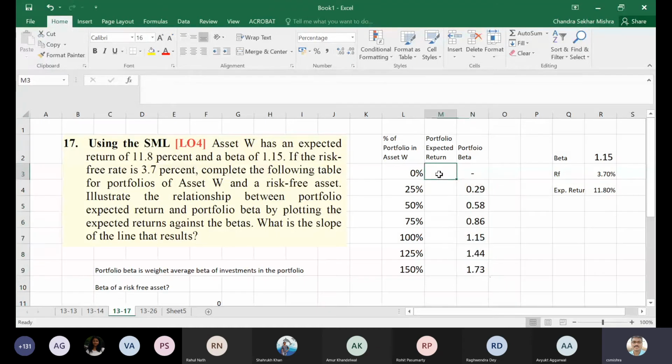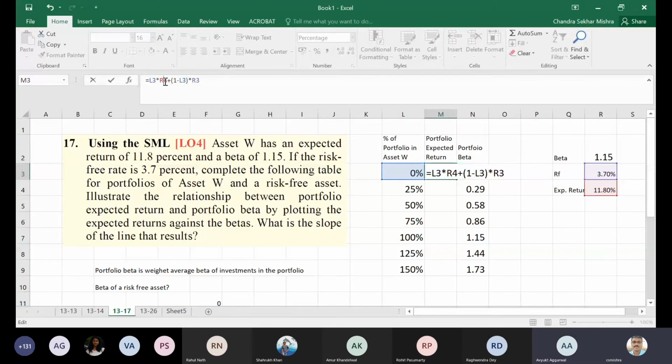What is my portfolio return then? How do I know that? This percentage into the return on this asset, 11.8, plus 1 minus this percentage, the investment in the risk-free asset, into RF. Which one do I have to freeze here? R4 has to be frozen or not? Yes, sir, R3 has to be frozen. And R3, right. Then I can drag that.